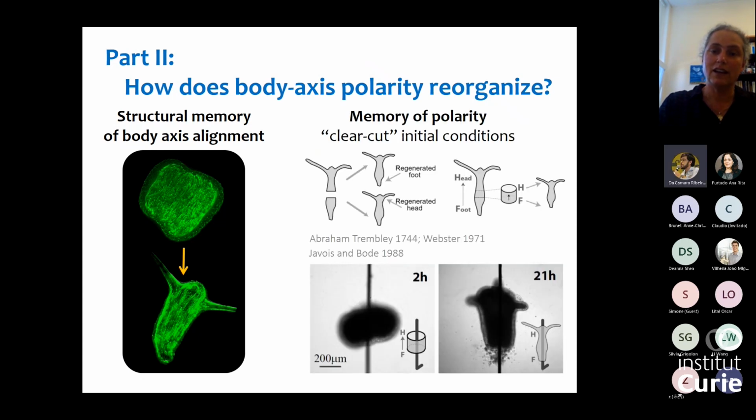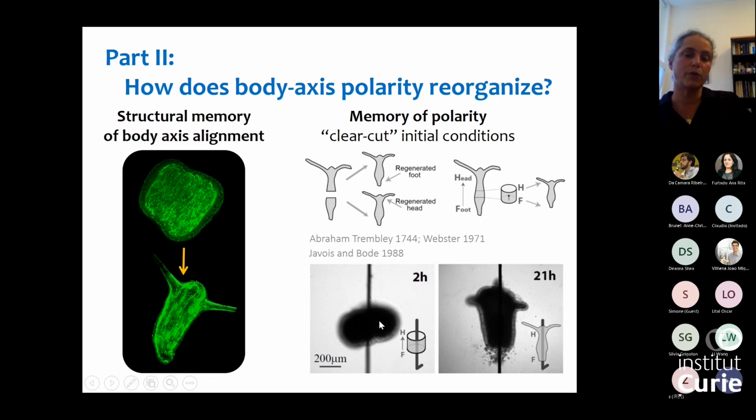When we look at conditions where we have clear-cut initial polarity, this polarity is well preserved, and this has been well known in Hydra for a long while. So from the original experiments by Tremblay, it was known that if you take half animals, they will regrow according to the original polarity. It's been known for many decades that if you take a ring of tissue, this ring of tissue will preserve its polarity.